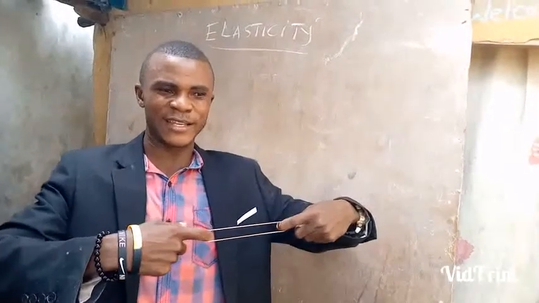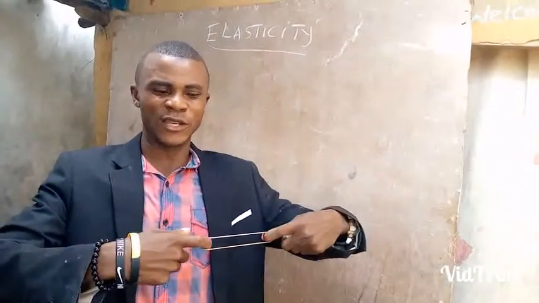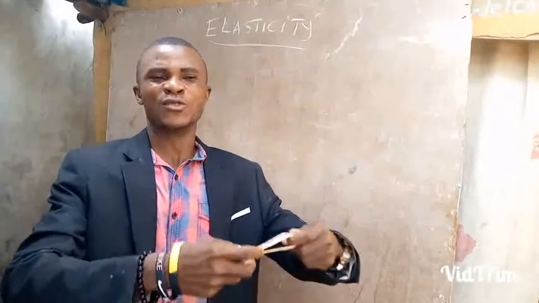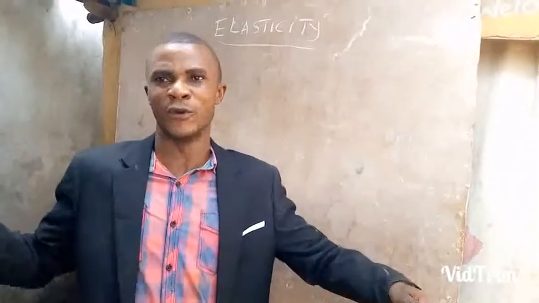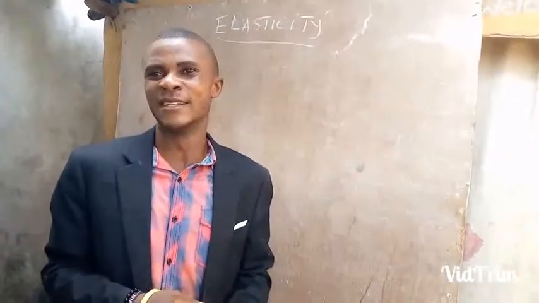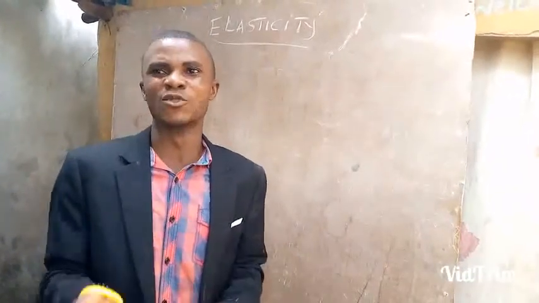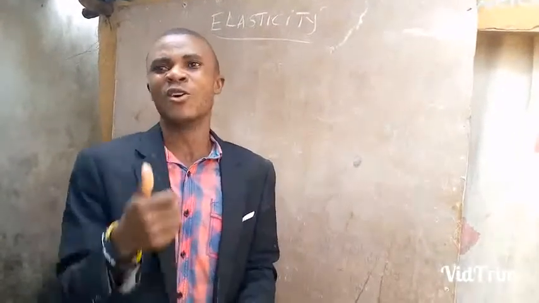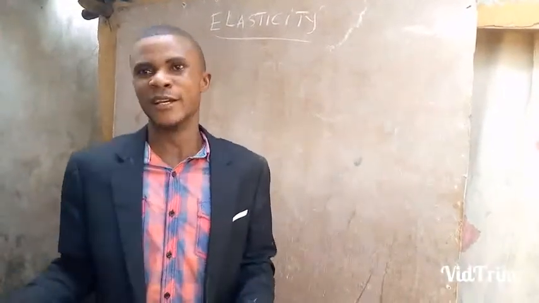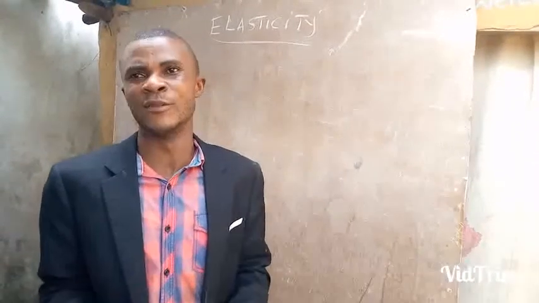You see it extending. So when I remove the force, it will go back to the original position. So the ability of this material to return to the original position after I remove the force is known as elasticity.